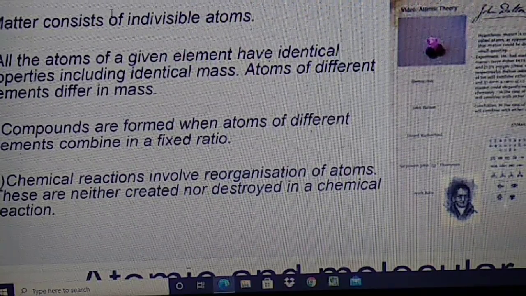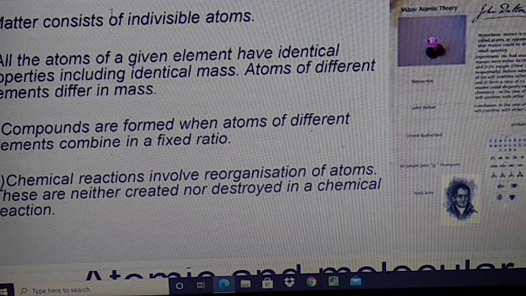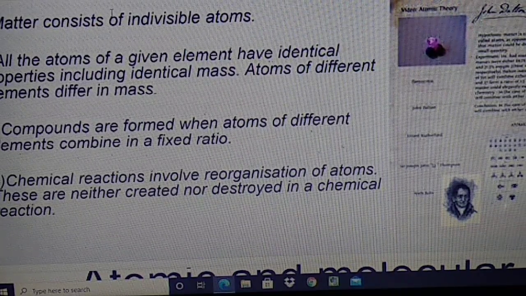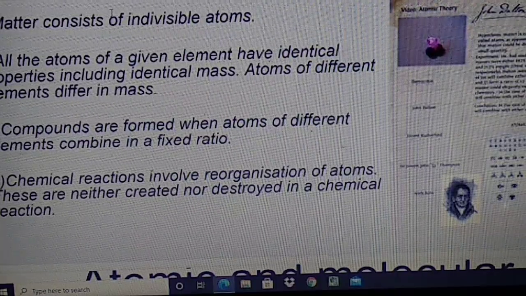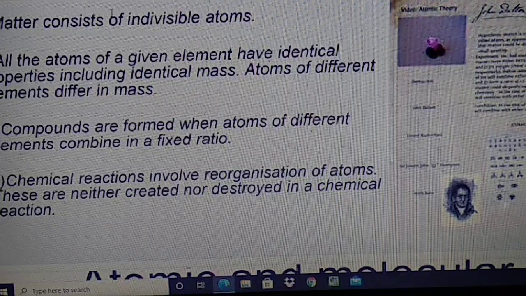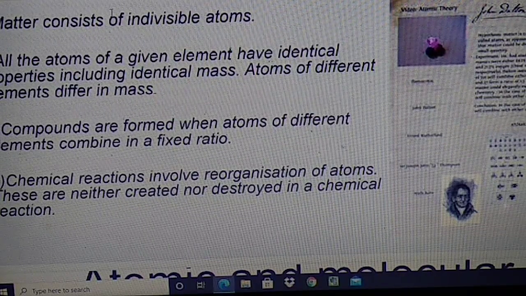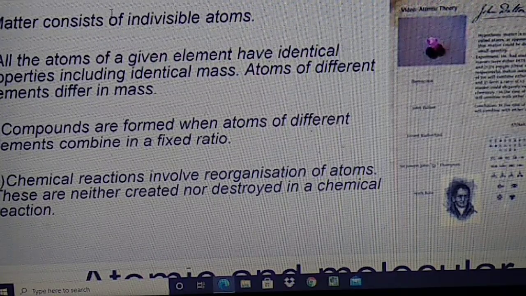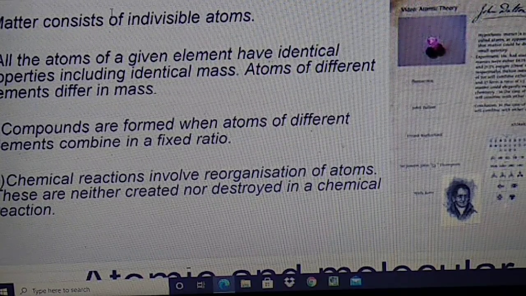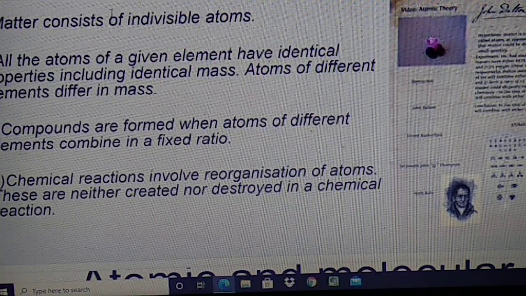But do you know students, this postulate of Dalton's atomic theory was proved wrong when isotopes were discovered. What is an isotope? Isotopes are atoms of an element having the same atomic number but different atomic mass. So when isotopes were discovered, statement 2 was proved wrong, because isotopes have the same atomic number but different mass number, and they are not the same in all respects.